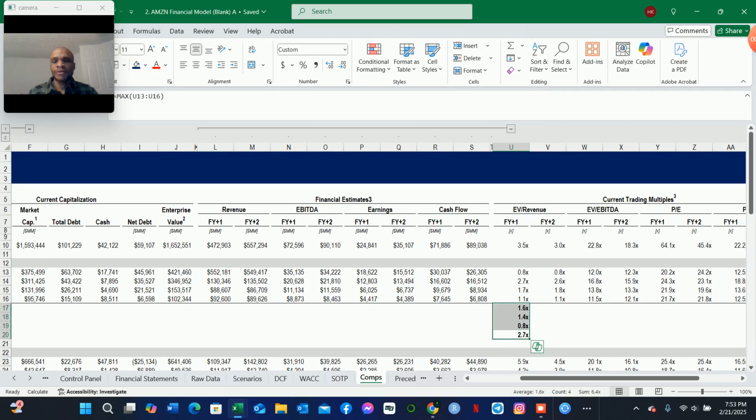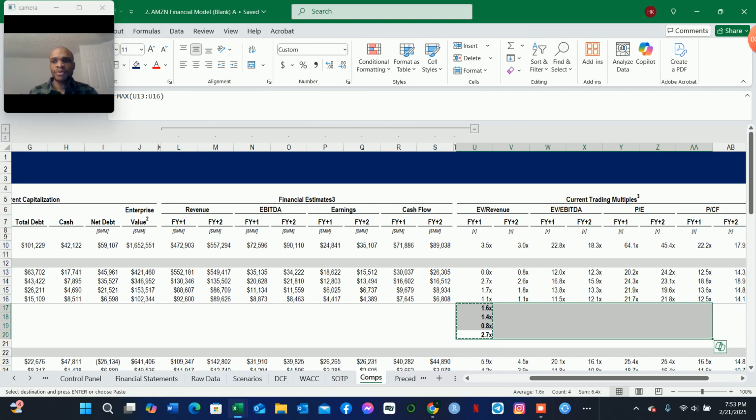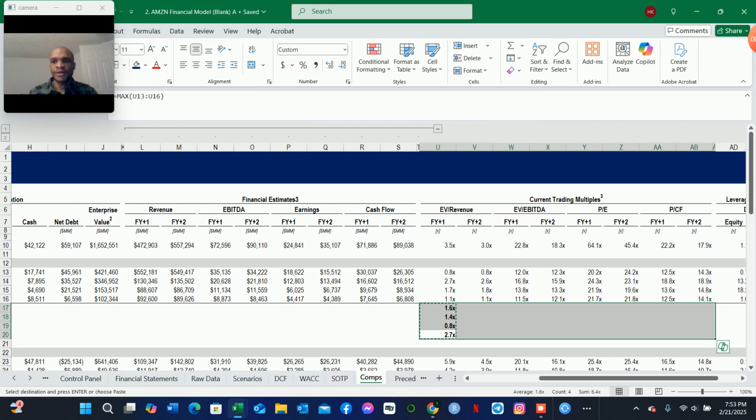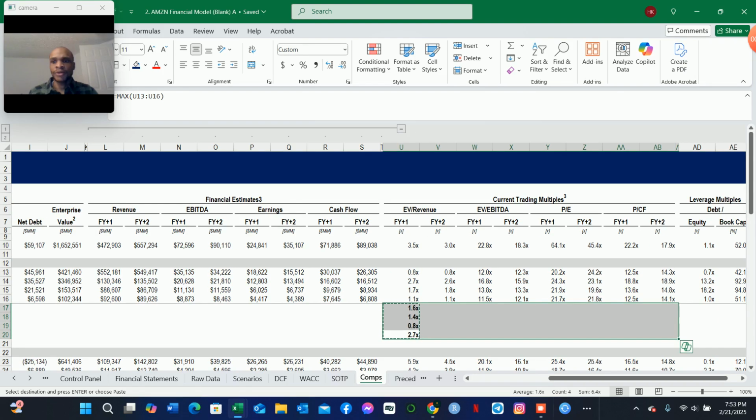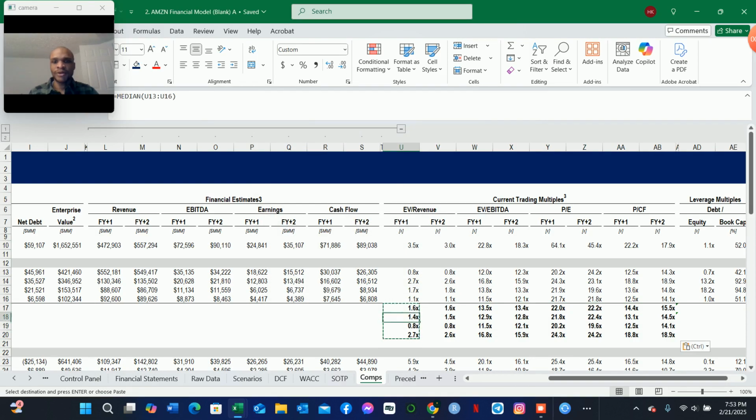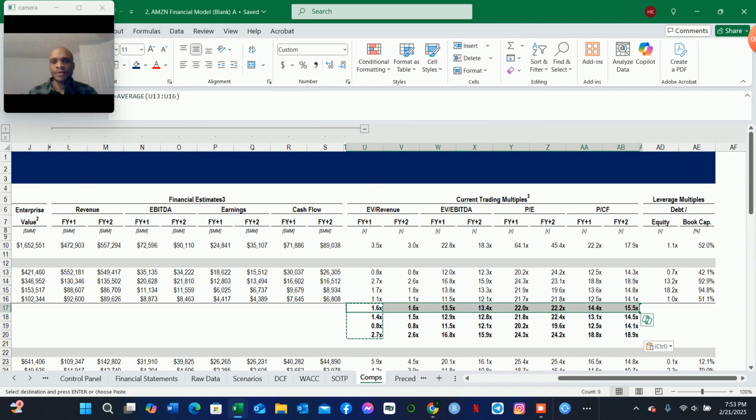So we can copy this. In order to keep the borders in place, we can fill this all the way to our price to cash flow, pasting as formulas. So we can also copy this, all of these.